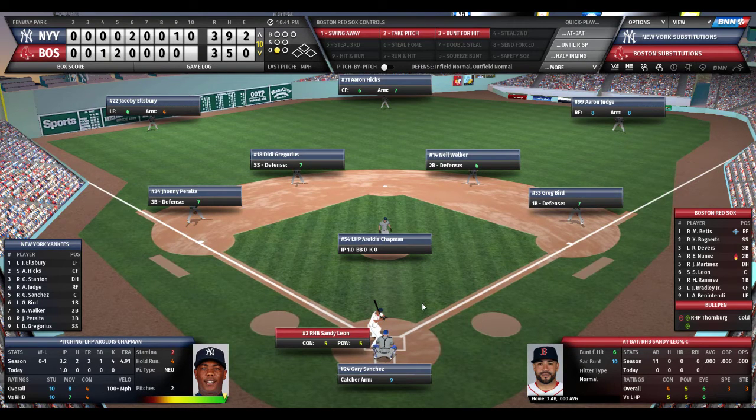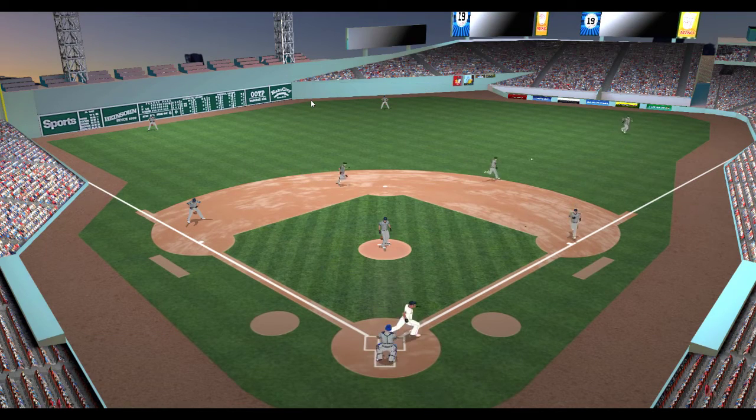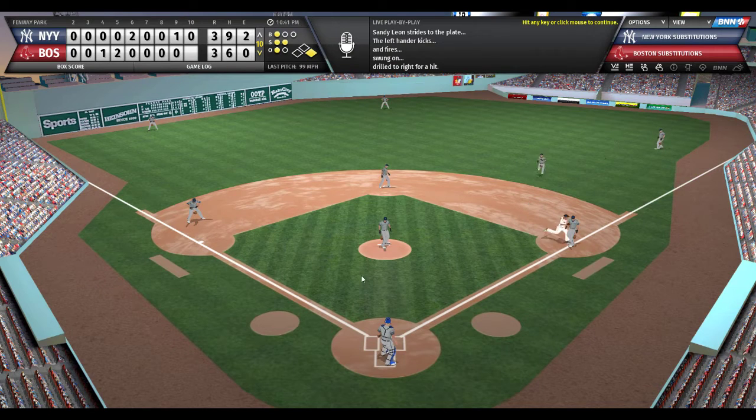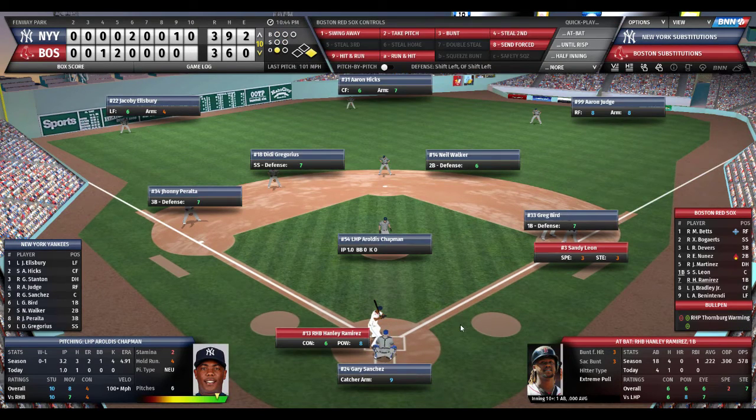Here's Sandy Leon. He's going to have to hit. He is 0 for 11 on the season. Wouldn't you love to see him jack one out? The windup and the pitch to Leon. 1-2 count. Leon goes the other way. It's going to drop in. Sandy Leon has his first hit. Judge throws it in towards Walker. Winning run at first. You can't pinch run for him. He's our only catcher. And here's Hanley Ramirez.